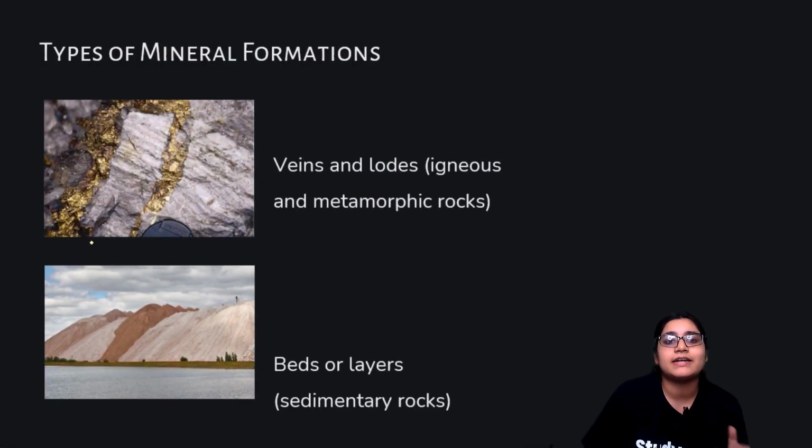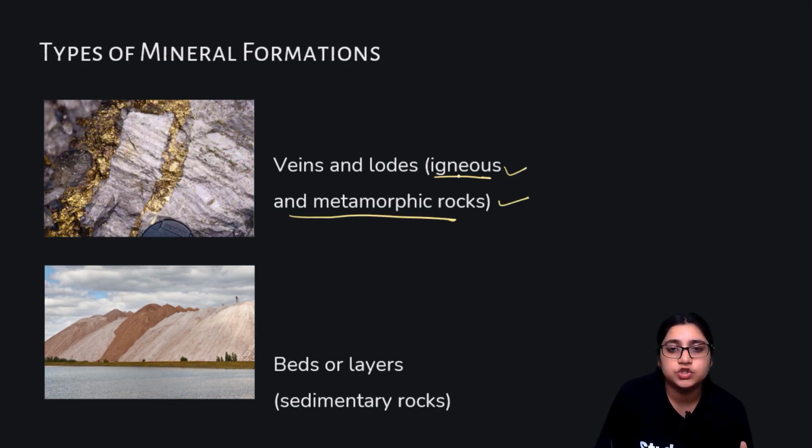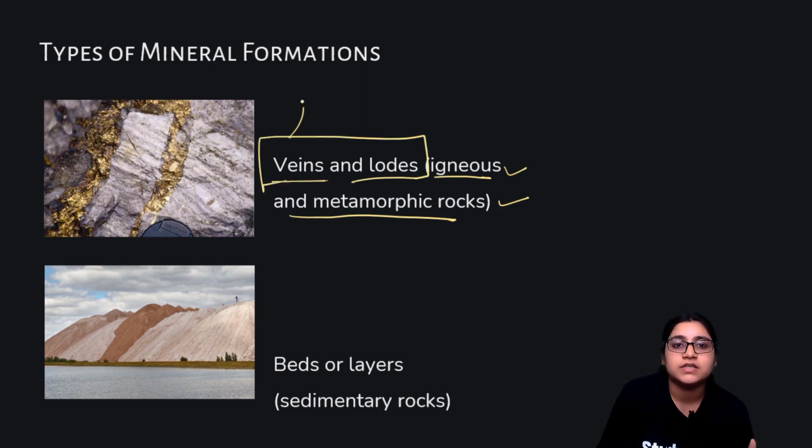Now we have to understand types of mineral formations. Minerals can be formed in igneous and metamorphic rocks, which you have already discussed in class 7th geography. Veins and lodes in igneous and metamorphic rocks are sources of minerals. Then come beds or layers in sedimentary rocks.